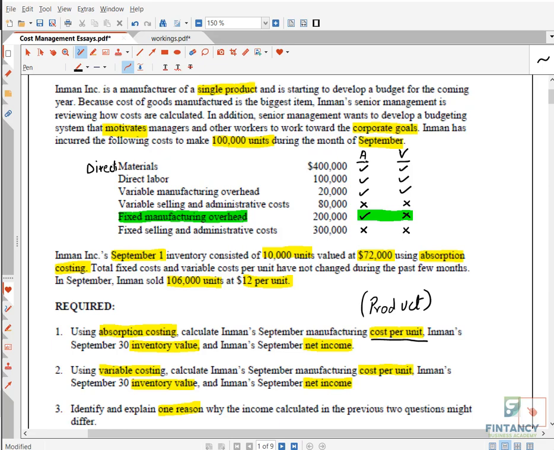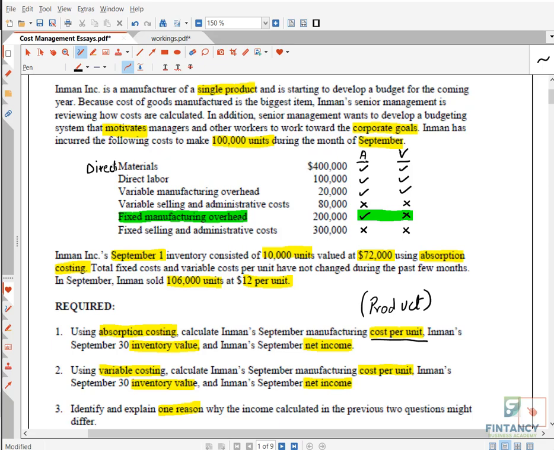There is no opening and closing stock, and the examiner says the units sold are 100,000. That means that when there is no opening and closing stock, the units sold are equal to units produced.